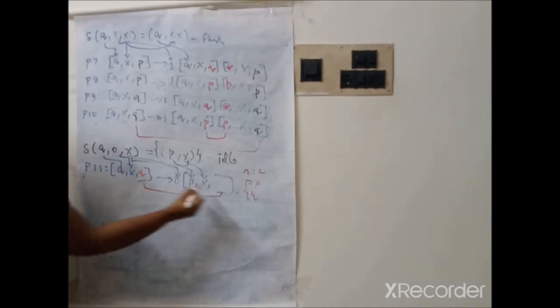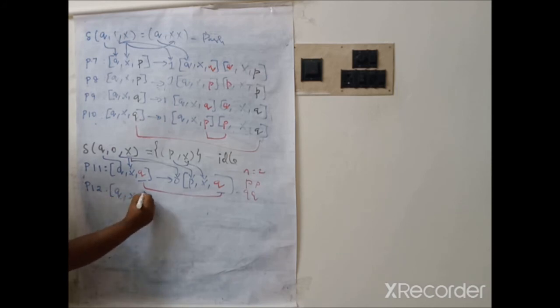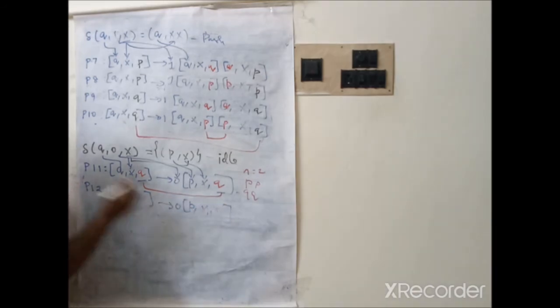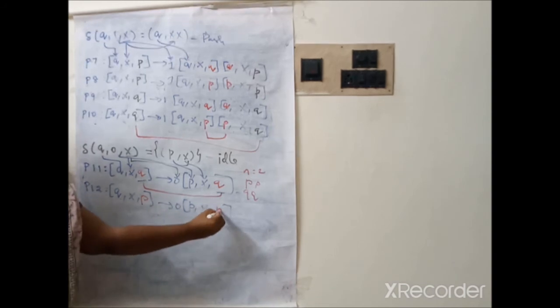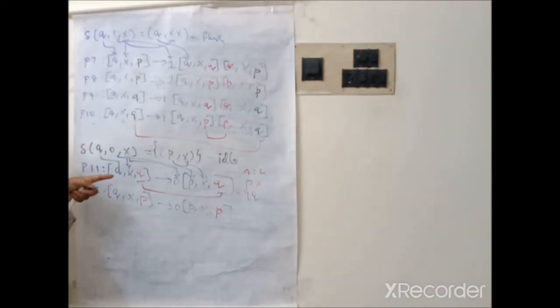First one we can take as Q. Next one we can take as P. P12 tends to [q X] tends to 0 [p X]. Therefore here you can write it as P and P. Okay. If you have 3 states, for idle you have 3 productions. Since in this problem we have only 2 states, for idle operations we have 2 productions.